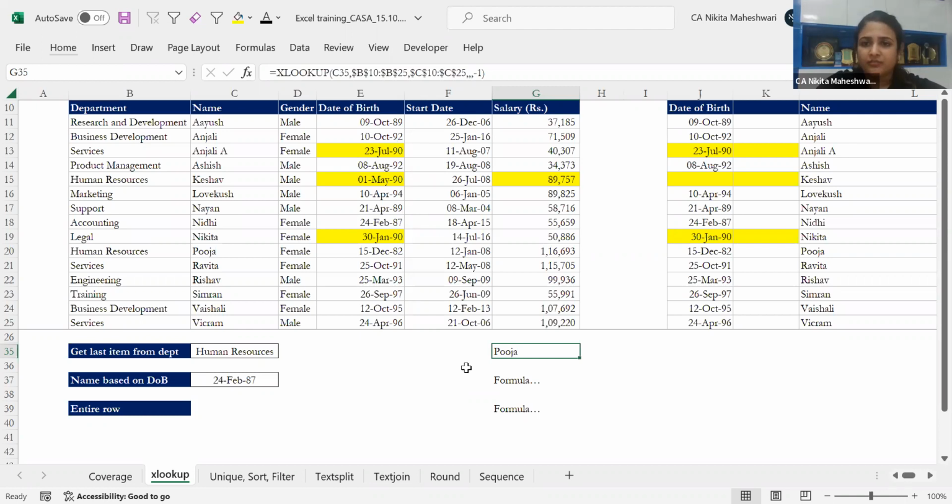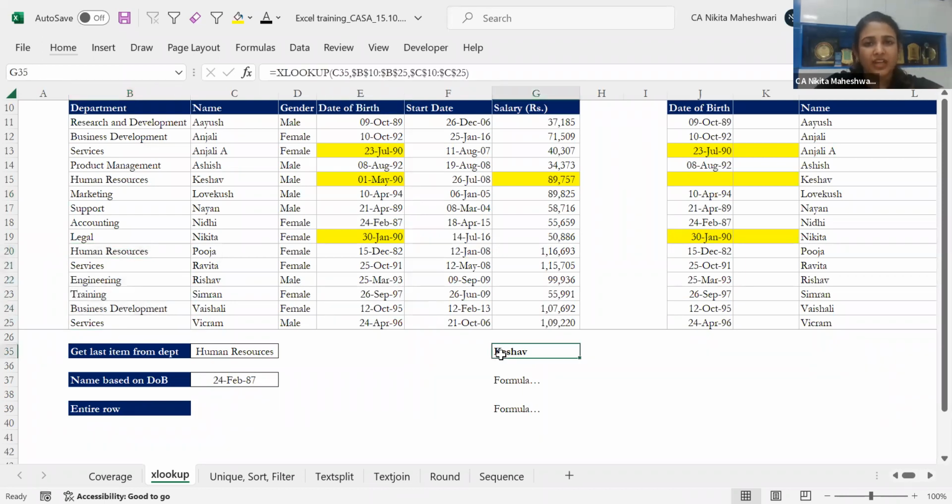So for Ishan sir, I'm going to repeat again, and maybe for others also. If I put a simple plain XLOOKUP over here, it is searching from top to bottom. As soon as it found human resources right here, it gave me the name Keshav in my answer. Now I don't want this answer to be Keshav. I want it to search from the bottom. In that case, if I start looking from the bottom, this is the person, human resources row number 20, Pooja.